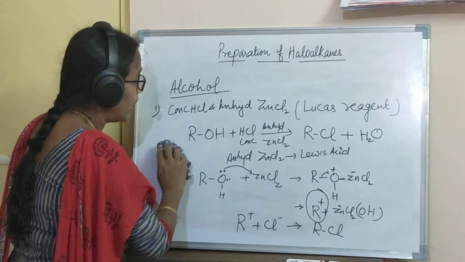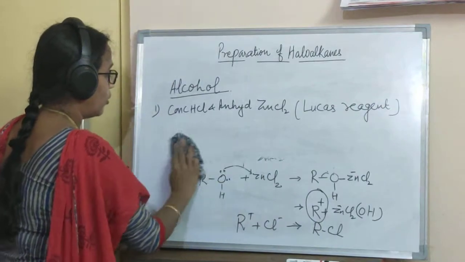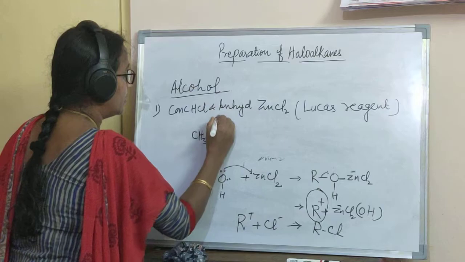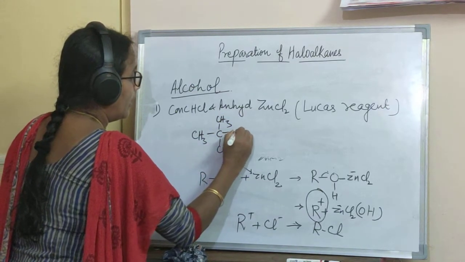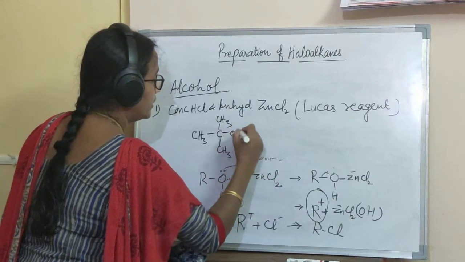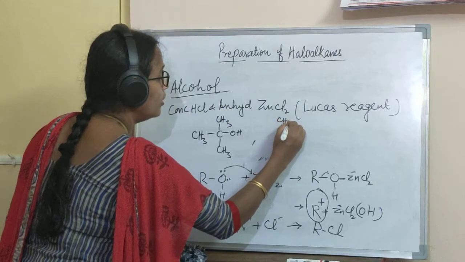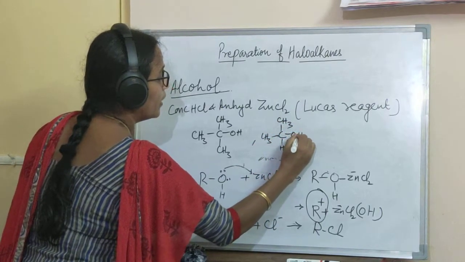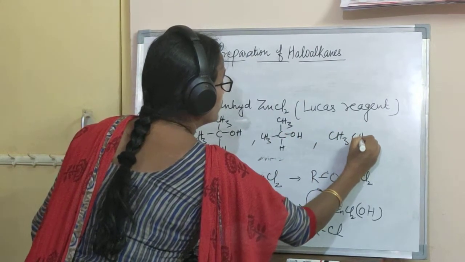Let us take a tertiary butyl alcohol, and compare the reactivity of this tertiary alcohol with a secondary alcohol, and let us consider a primary alcohol also.